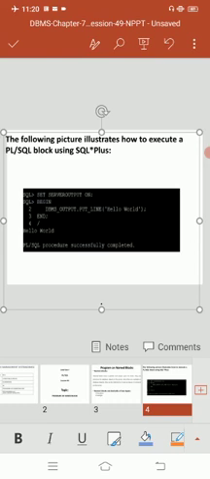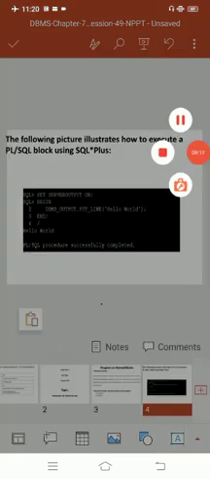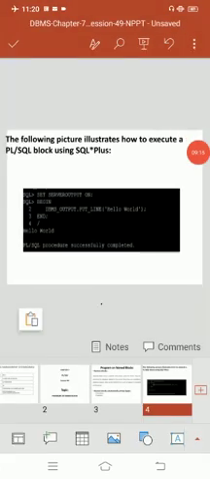Executable section. A PL/SQL block has an executable section. An executable section starts with the keyword begin and ends with the keyword end. The executable section must have at least one executable statement, even if it is the null statement, which does nothing. Third one, exception handling section. Exception is nothing but the error handling section. A PL/SQL block has an exception handling section that starts with the keyword exception. The exception handling section is where you catch and handle the exceptions raised by the code in the execution section.